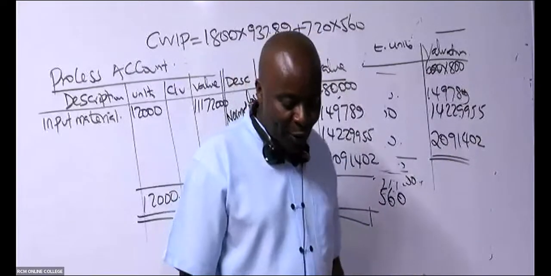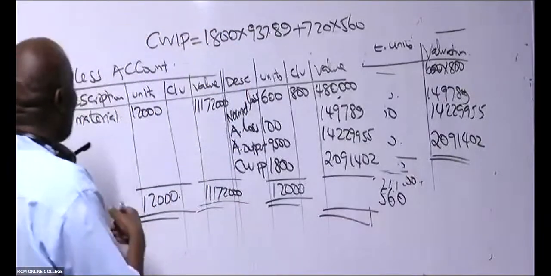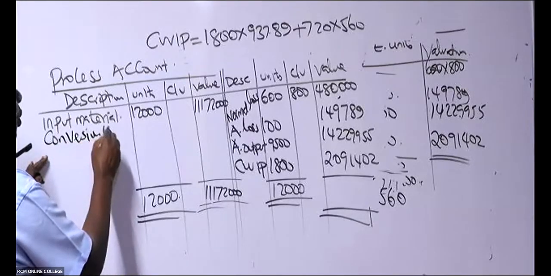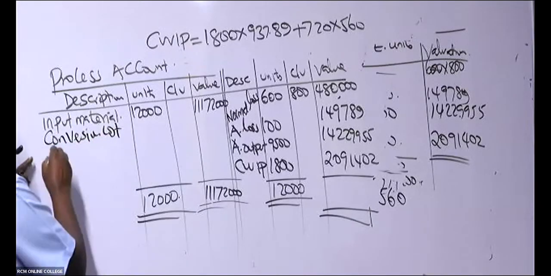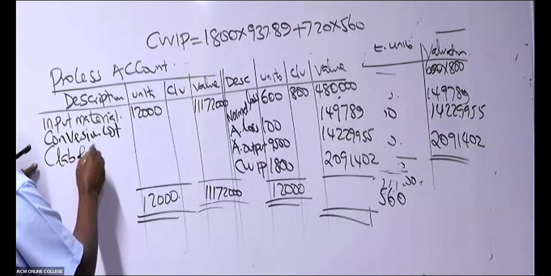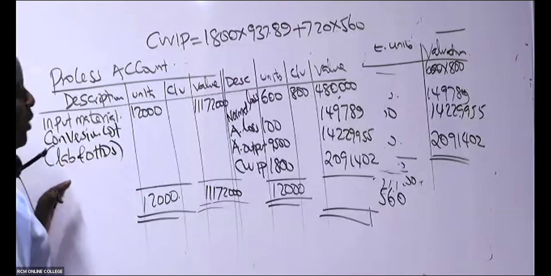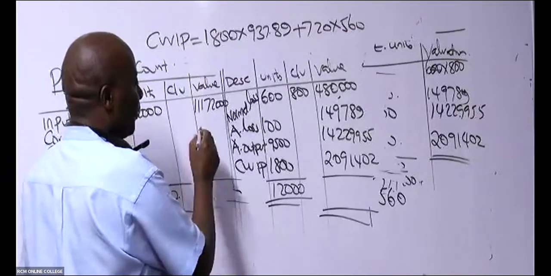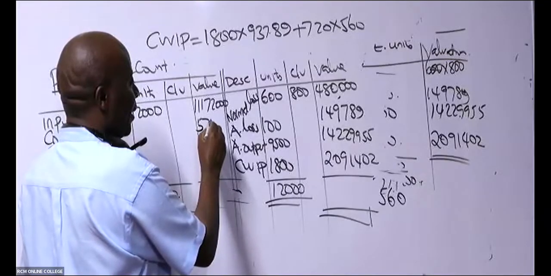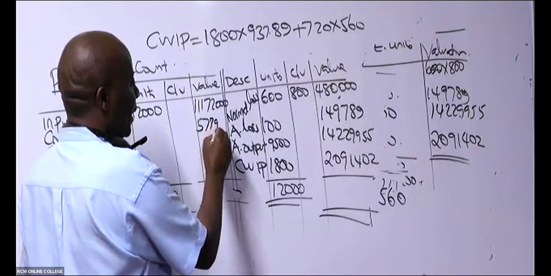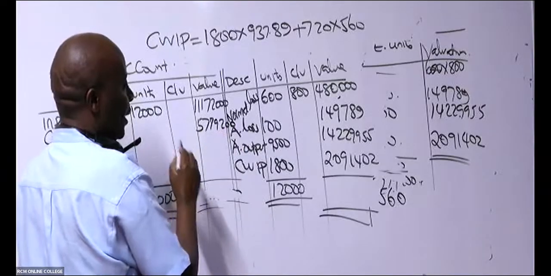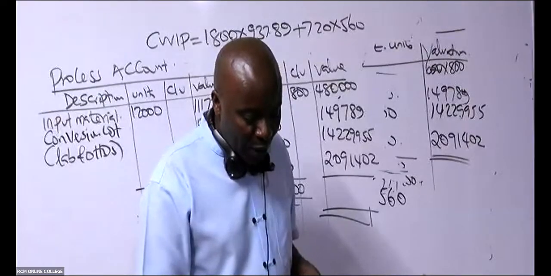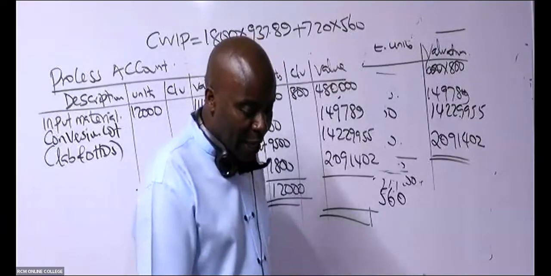I know. This is not 11. We have not put here the conversion cost. Sorry for that. Do you remember the conversion cost? The labor and what here, somebody? Labor and overheads, right? How could I forget that? What was the figure here for labor and overheads? 5,779,200. So then could you kindly give me the sum there?